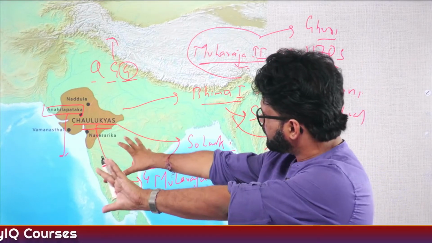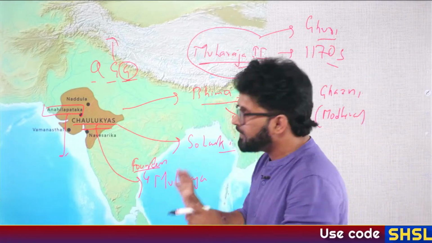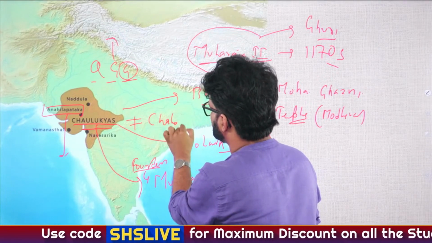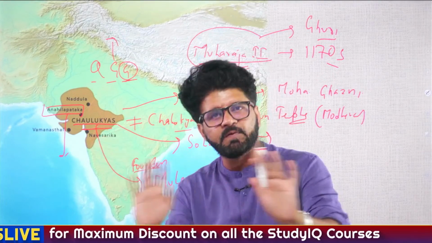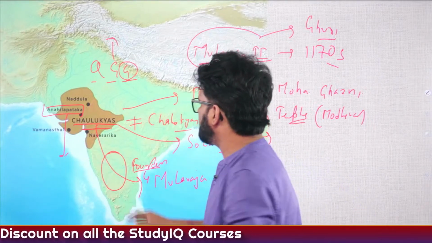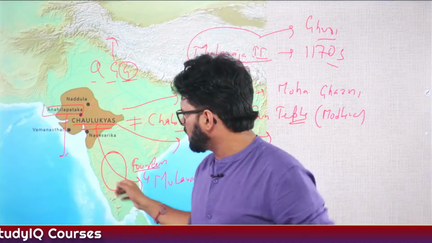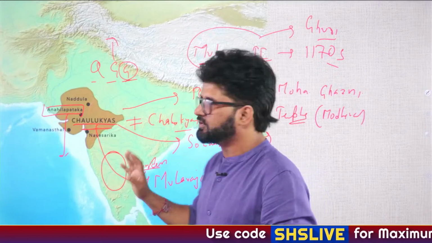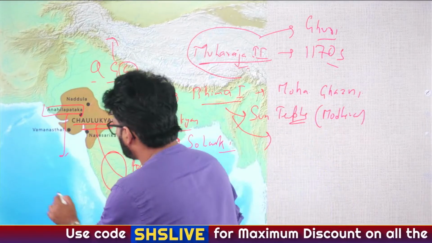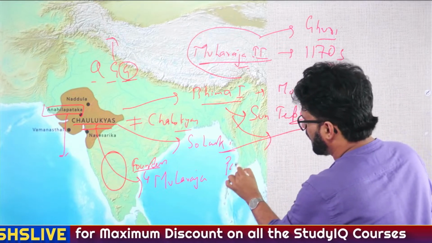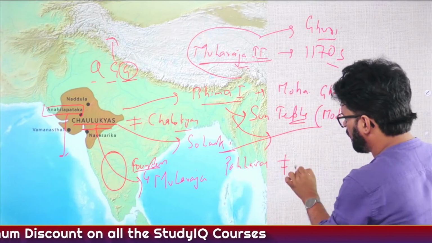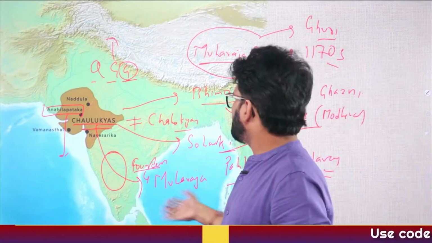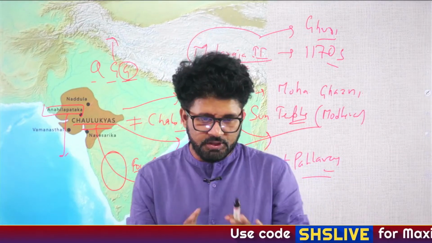We have talked about a lot of things related to Chaulukyas. And again, one thing you have to keep in mind: Chaulukyas are not equal to Chalukyas. This also we have discussed earlier. They are different dynasties. Chaulukyas rule here and Chalukyas will rule here, and scholars are still trying to connect the dots, but we have not found any major dot by which we can establish that they are one and the same. They are different. Just like Pehlavas are not equal to Pallavas. Pehlavas are Parthians, a northern kingdom of foreign origin, and Pallavas are a southern kingdom. So these points you have to keep in mind.